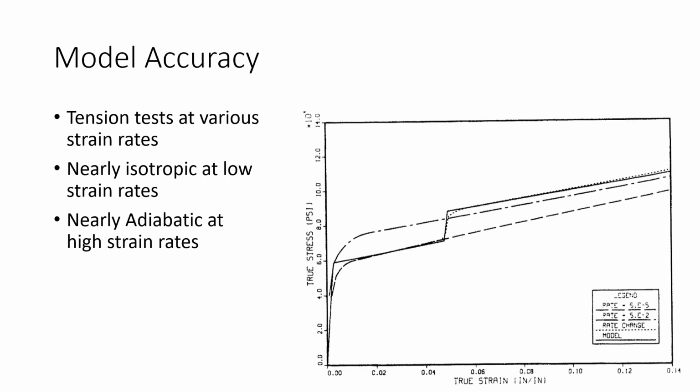When they compared this model to actual stress-strain curves, they found that it was actually really close. When they collected experimental data and plotted the results, they found that the model predicted stresses within about 10% in the plastic regime and about 20% in the elastic regime. And most of the error in the elastic regime occurs around the yield stress when it begins to harden. They found that at strain rates of magnitude 10 to the negative 5, the material acted essentially isotropically.